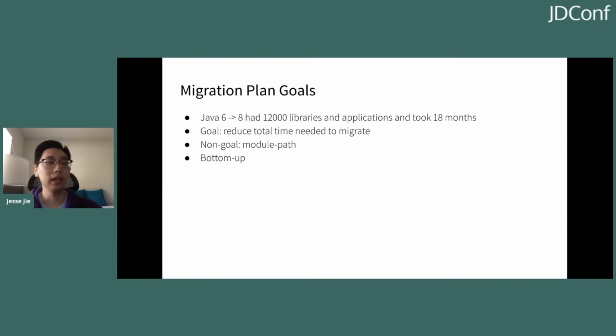And finally, we are trying to do a bottom-up migration, the bottom being libraries and the top being applications. We're trying to do the libraries first in order to speed up the migration, as we believe most of the libraries can be migrated all at once, since they're not actually being run in production. Our applications are the ones being run in production, which means that we treat them as first-class citizens.